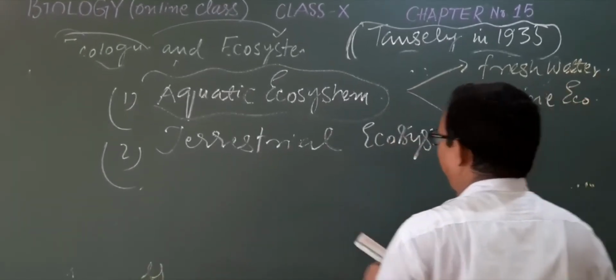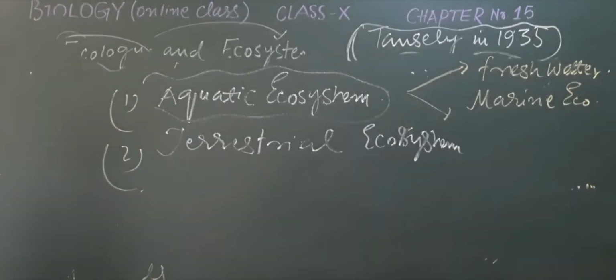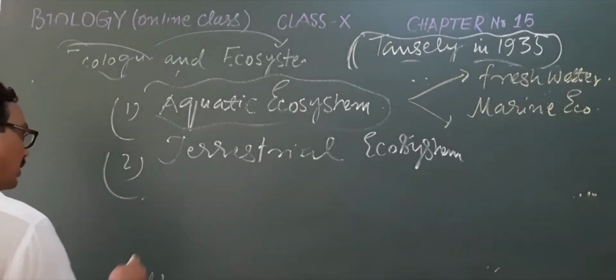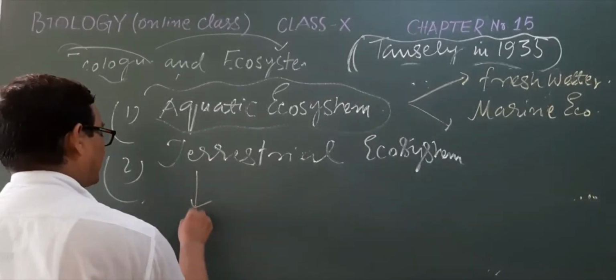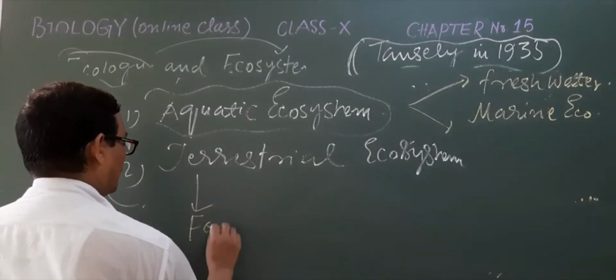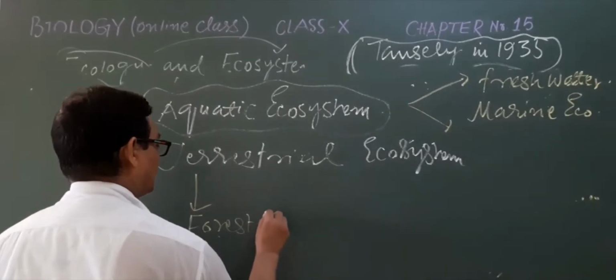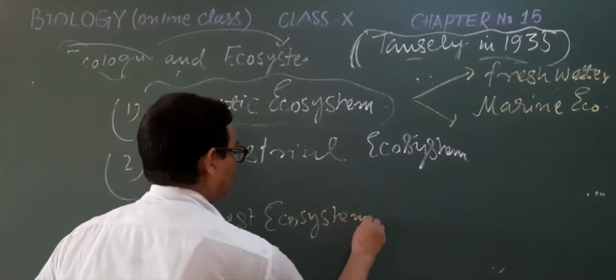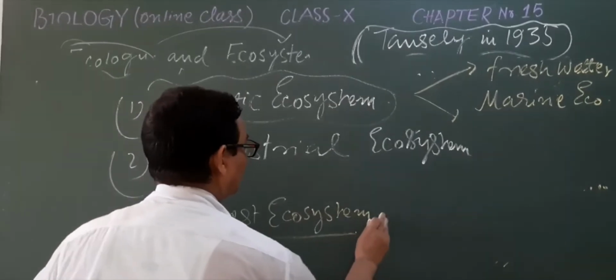And the terrestrial is further classified, like the forest ecosystem, understand?